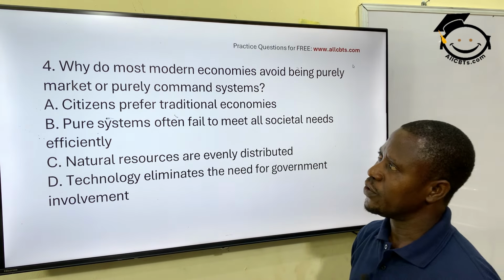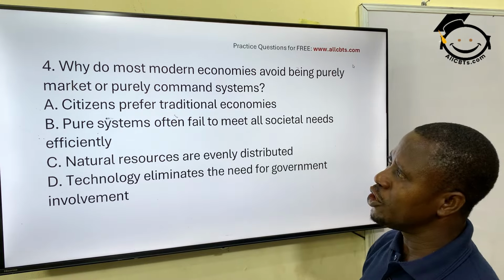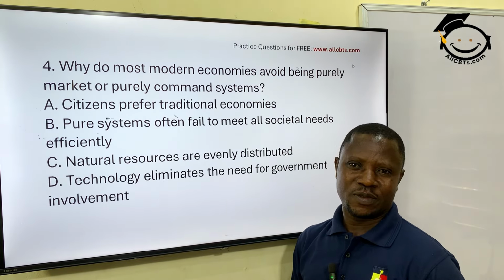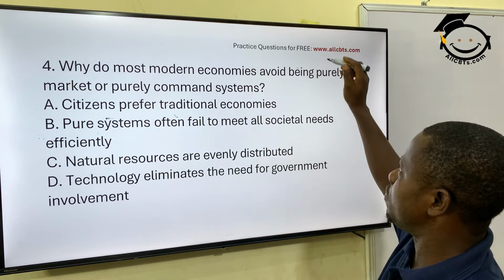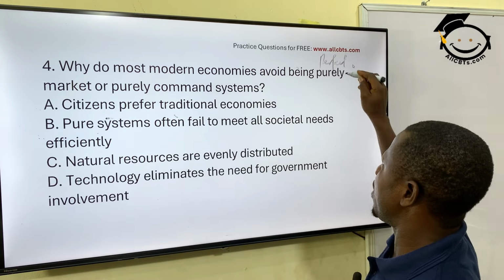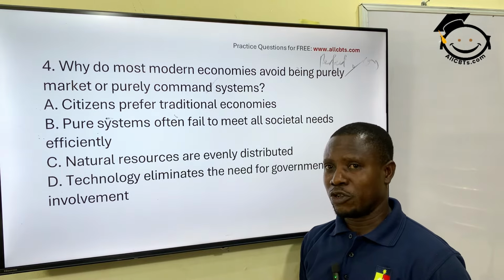The next question. Why do most modern economies avoid being purely market or purely command system? Purely market, that is perfect market or perfect command. Perfect market, that is perfect capitalist, and perfect command. And not many countries are.